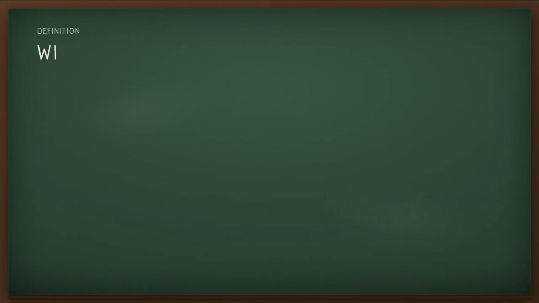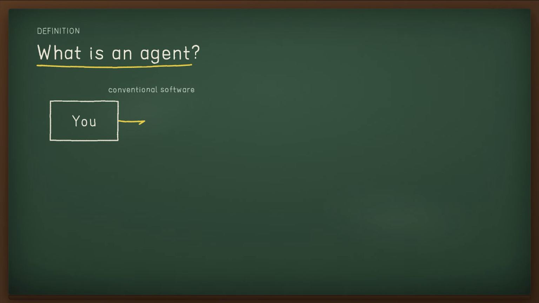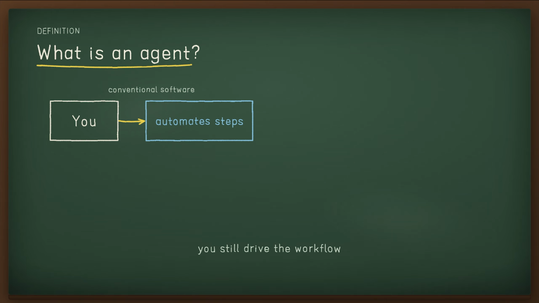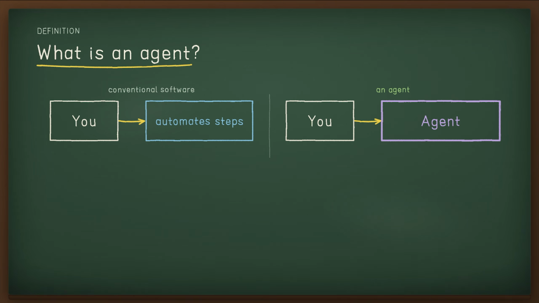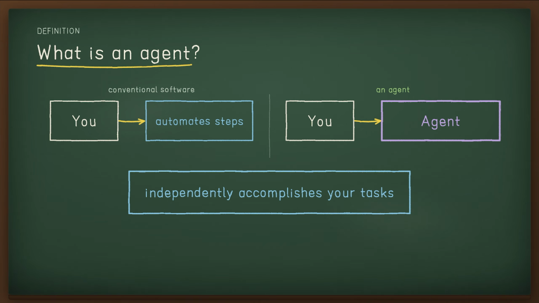So what is an agent? While conventional software helps users streamline and automate workflows, agents can perform those same workflows on the user's behalf, with a high degree of independence. Put simply, agents are systems that independently accomplish tasks for you. A workflow is just the sequence of steps needed to meet a goal, resolving a support issue, booking a reservation, or generating a report.